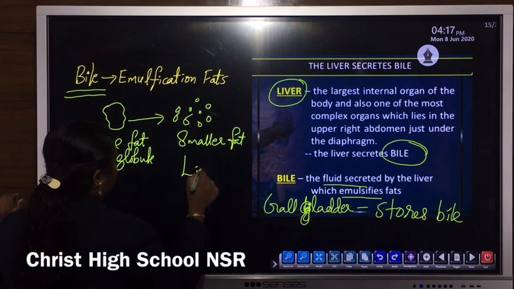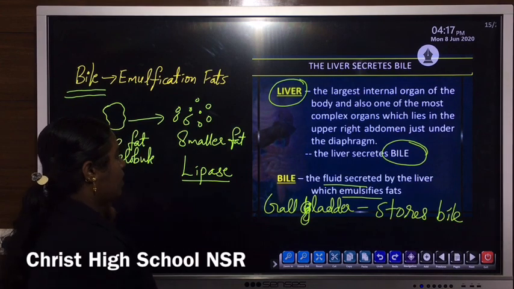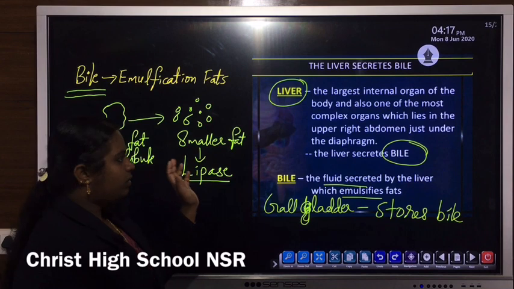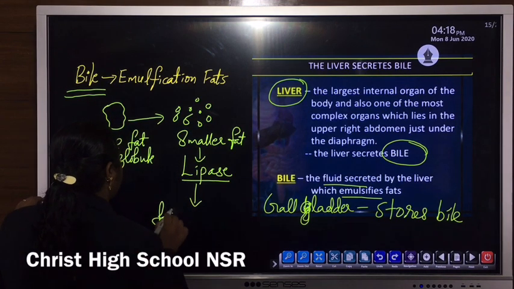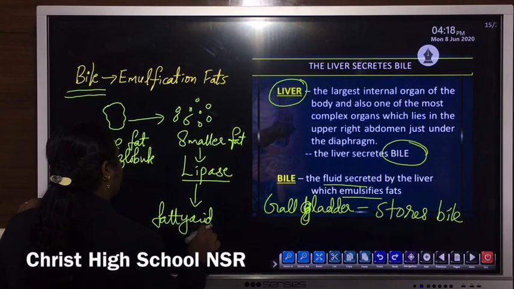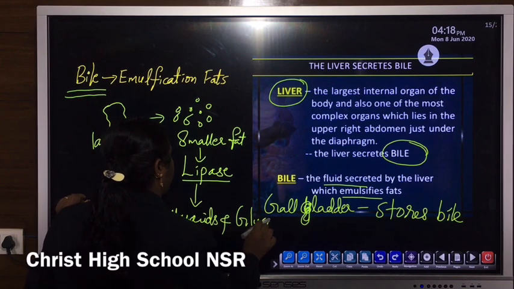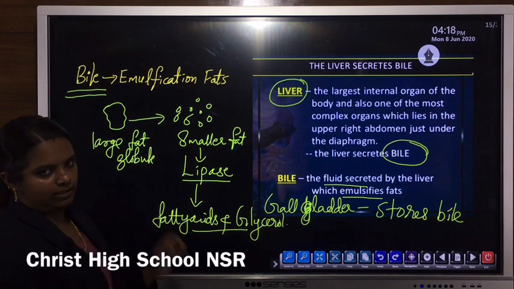That means lipase. Lipase is an enzyme which helps in the digestion of these fat molecules. By the action of lipase, they are finally converted into fatty acids and glycerol.